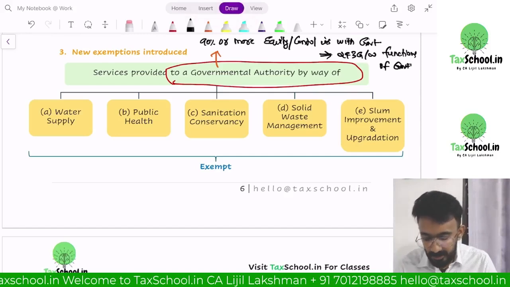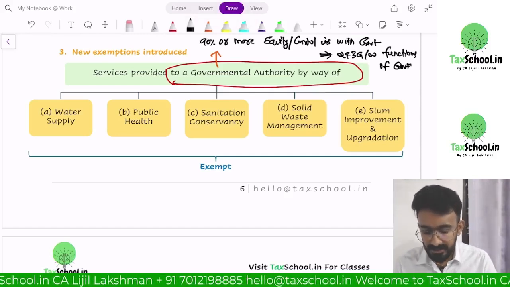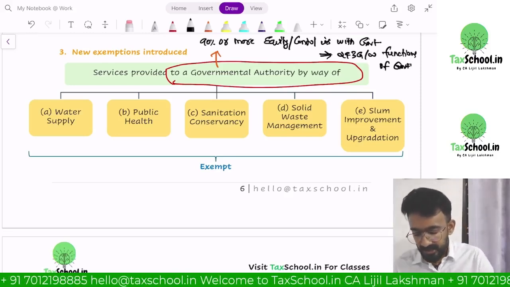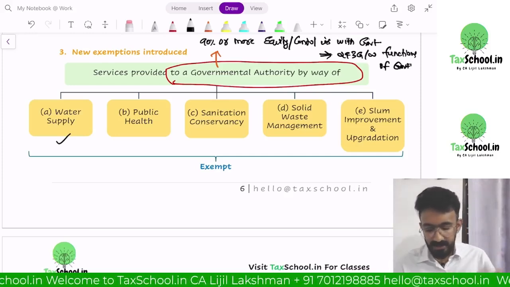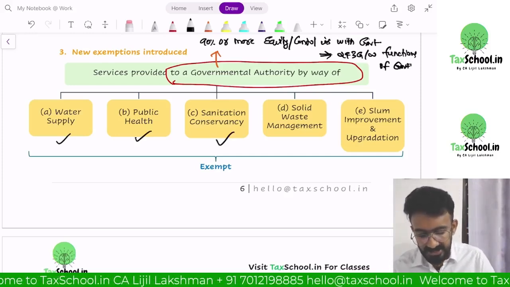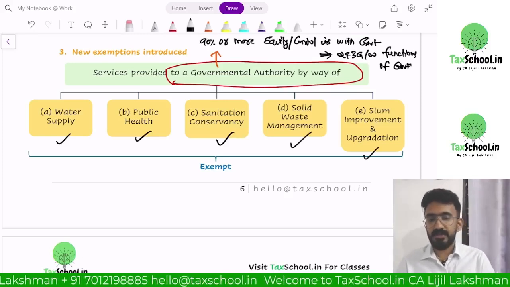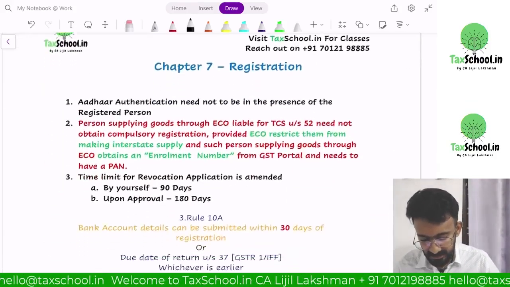If a third party gives services to them to help them in terms of 243G, 243W functions, some of those functions are listed there. If I am a third party, an individual who is providing services of water supply, public health related services, sanitation conservancy, waste management services, slum improvement upgradation services to a governmental authority, it will be exempted. This is an additional exemption that is available.